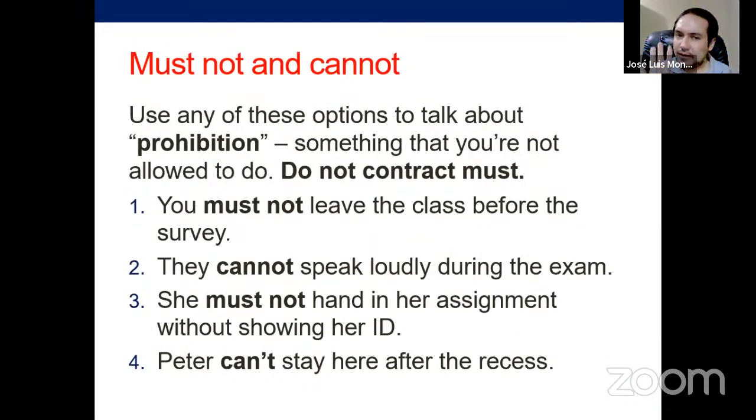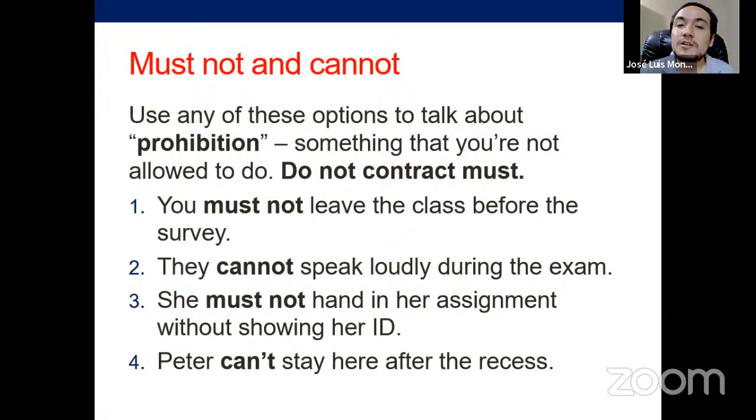Okay? And if it's negative, right, it shows prohibition. Remember that if you say have to in the negative, it's not prohibition. It's not something prohibited. It's not something forbidden. It's just something that you don't need to do. If you want, you do it. If you don't want, don't do it. But must not and cannot, they are prohibitions. It means that there's going to be a consequence if you do it.